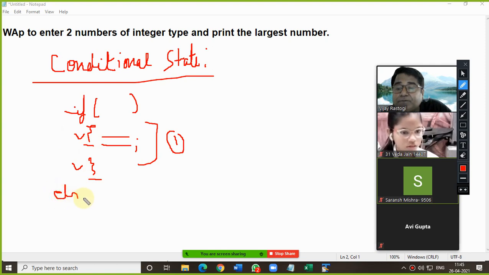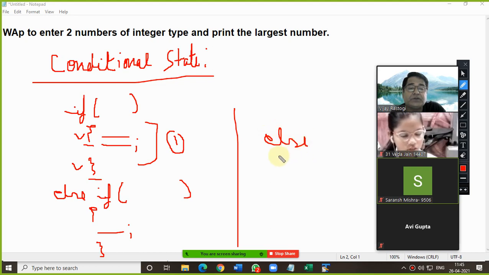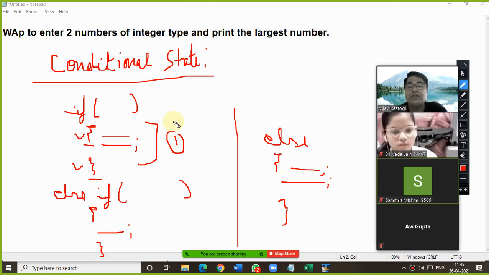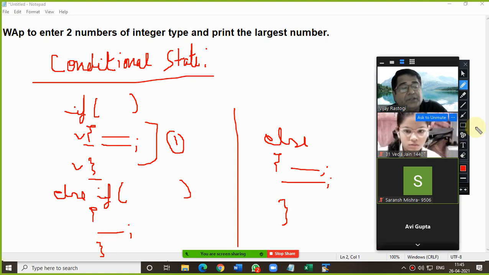Now if the first condition is false, then automatically it will check for the second condition. If this one is true, then this part will execute. If none of the conditions is true, then only the else executes. This is important, everybody, please pay attention. Else will execute if none of the if conditions is true. Is that clear? Any confusion in this structure, beta? Please speak up.